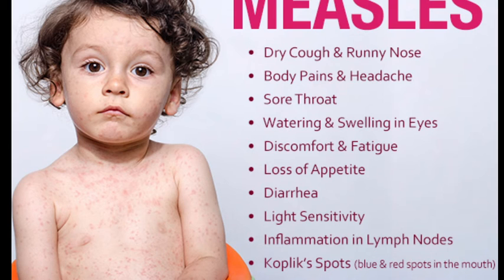If we talk about the treatment, there is no specific treatment. A measles vaccine can be given within 72 hours of exposure. Doctors advise acetaminophen or ibuprofen, and plenty of fluids. As we said, measles is mostly in babies. The measles vaccine isn't given to children until they are at least 12 months old.